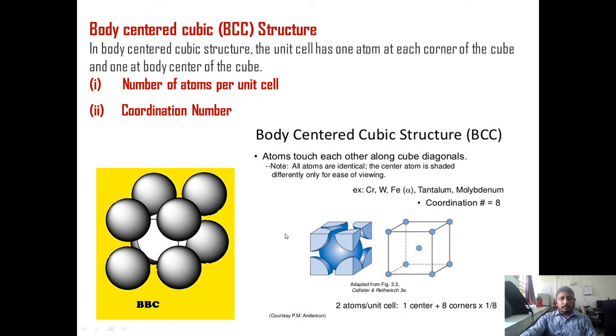Now coordination number, you can see here the body centered atom, it is nearest and equidistant to the 8 corner atoms. So body centered atom has a coordination number of 8. Similarly, if you consider corner atom, it is also nearest and equidistant to the 8 body centered atoms of 8 other unit cells. So the coordination number of BCC structure is 8.